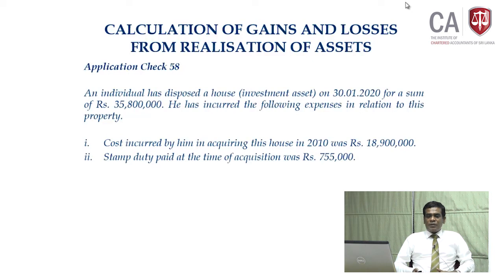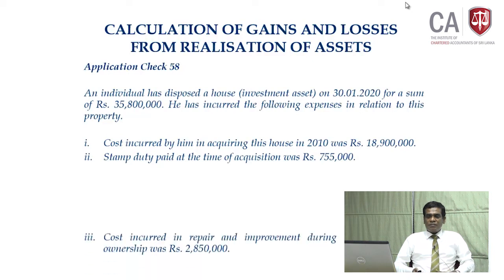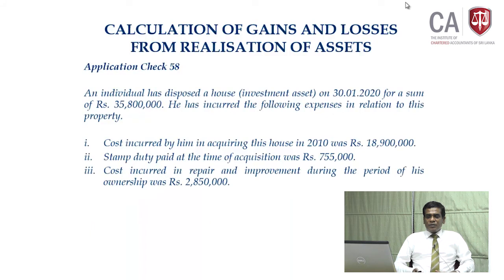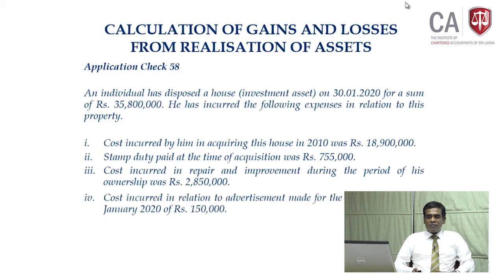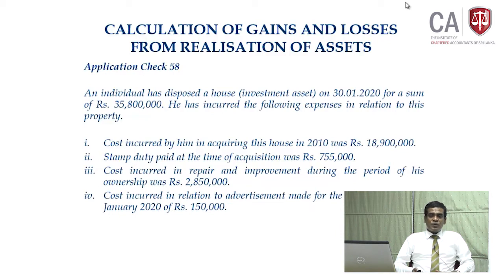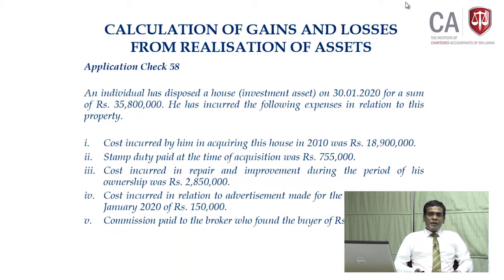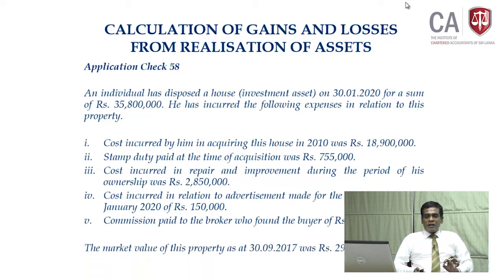Stamp duty paid at the time of acquisition, 755,000. Cost incurred repairing and improving during the period of his ownership, 2,850,000. Cost incurred in relation to advertising made for the sale of the property in January 2020, 150,000. Commission paid to the broker who introduced the buyer, 567,000. Finally, the market value of this property as at 30th September 2017 was 29 million.